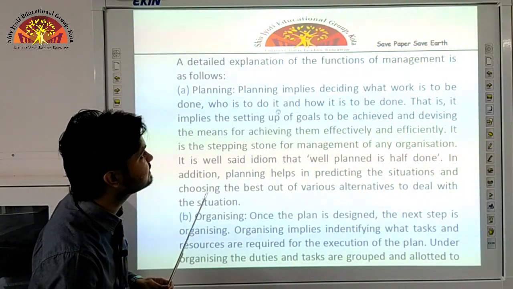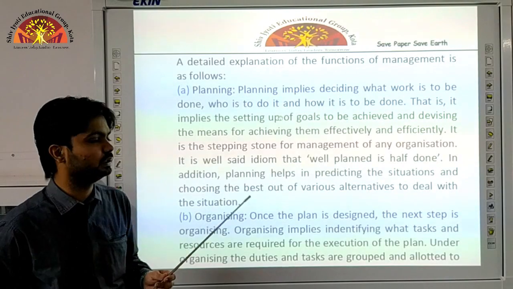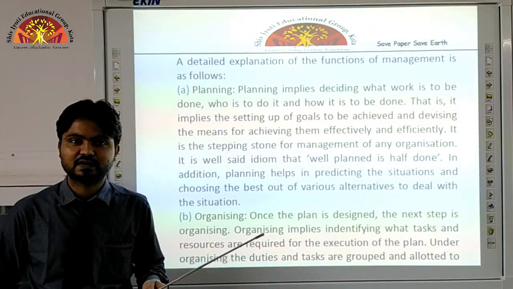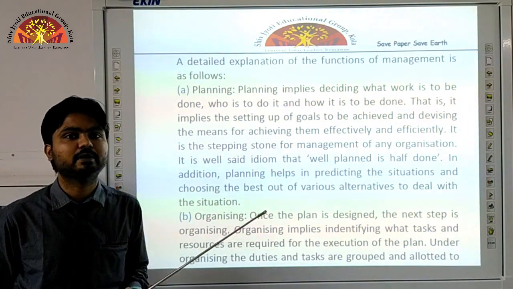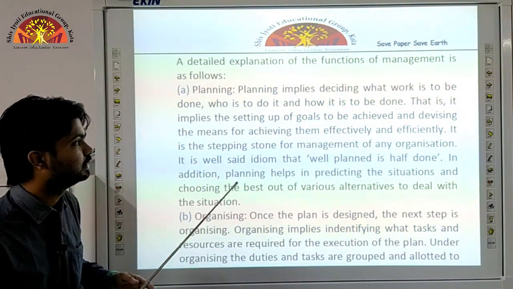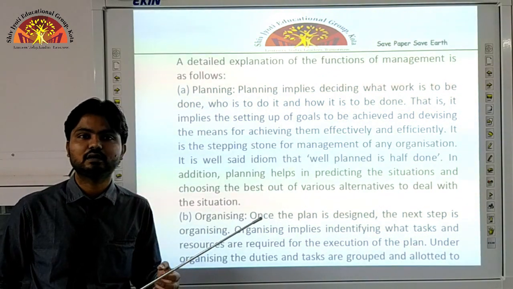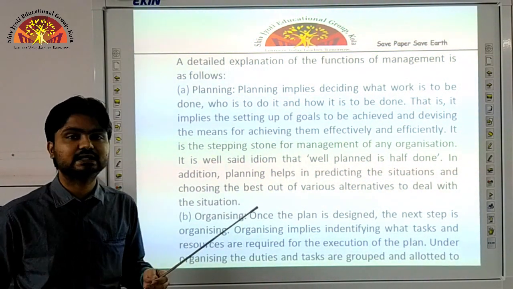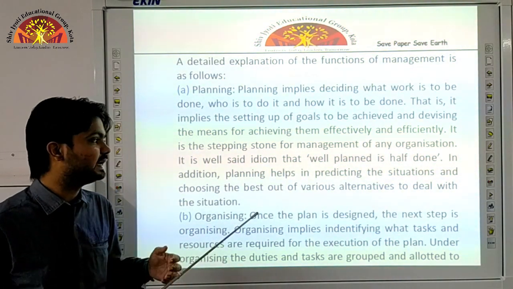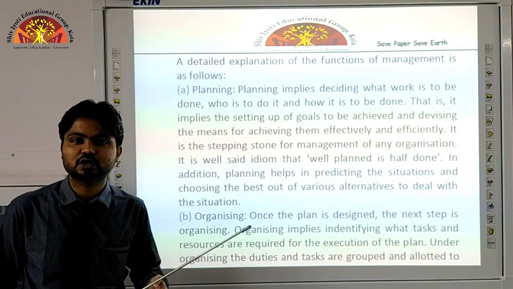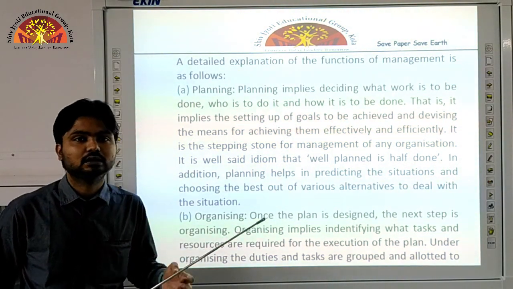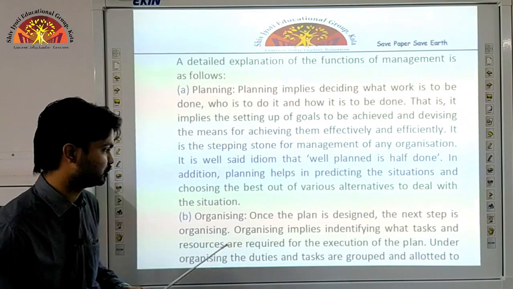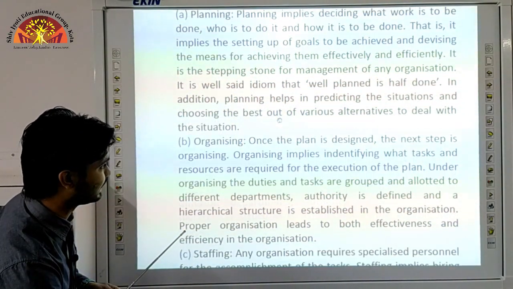Okay, the last and the most important question for this particular chapter is the functions of management, as we have discussed in the points to remember part also. The first one is planning. Planning is deciding the work an organization has to perform. It is the overall process of getting the goals of the organization. It helps in predicting the situations of the organization and how well the goals of the organization can be managed.